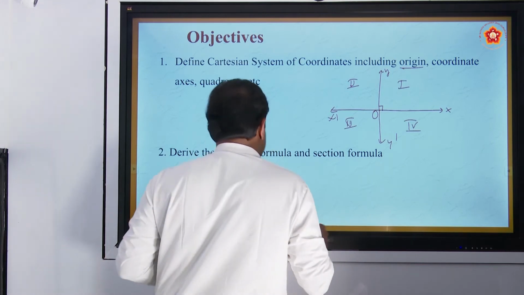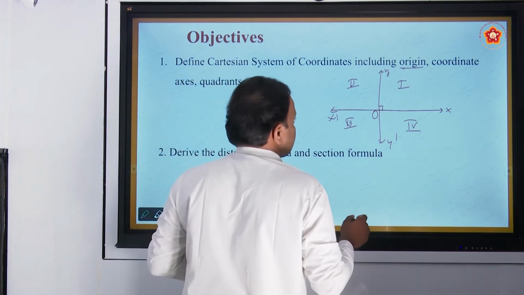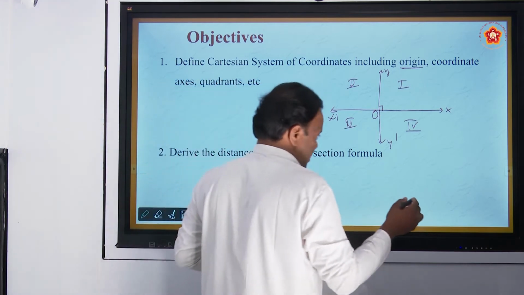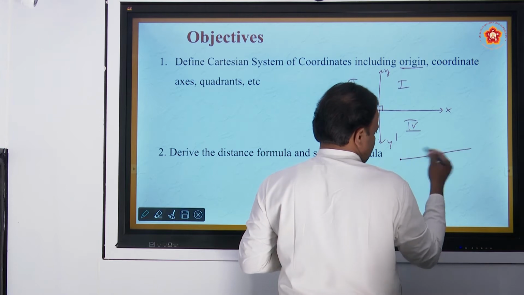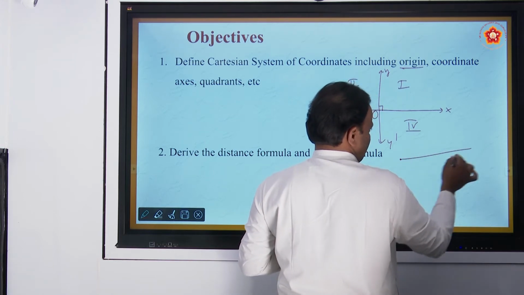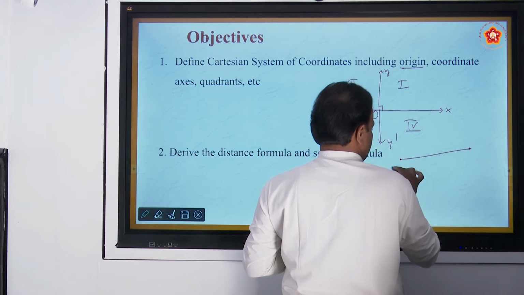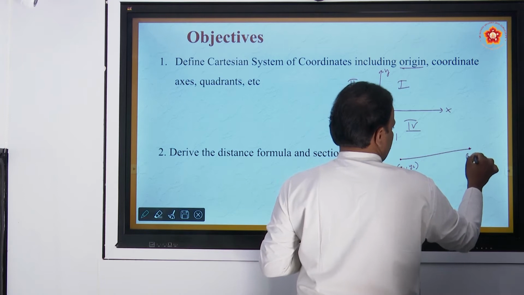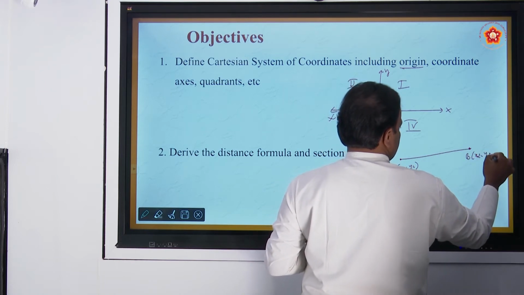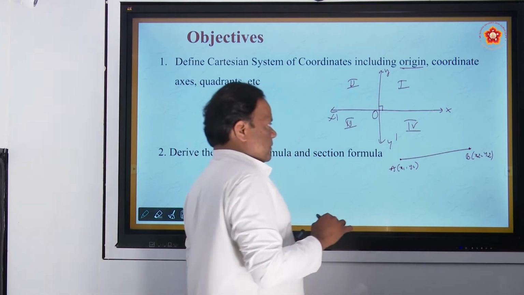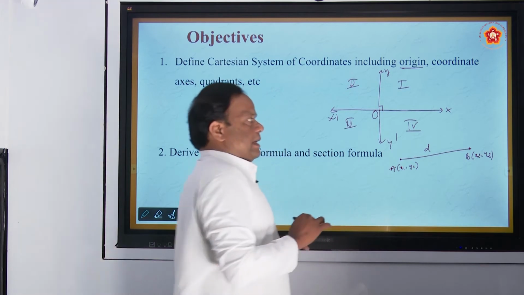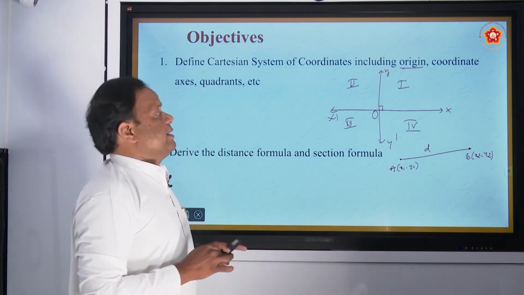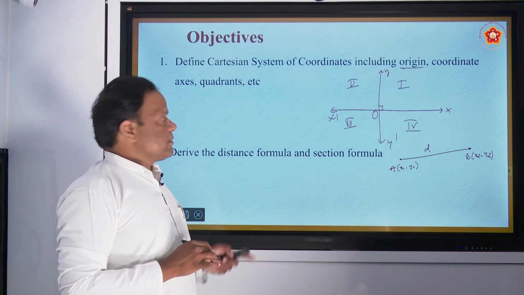For example, see here, I take one point. In a later session we will study the theorem in detail. Now I am just giving objectives, an introduction. Suppose point A is here, x1, y1. Suppose point B is here, x2, y2. Given the line joining the two points, how can you find D, the distance between A and B? That is the distance formula.